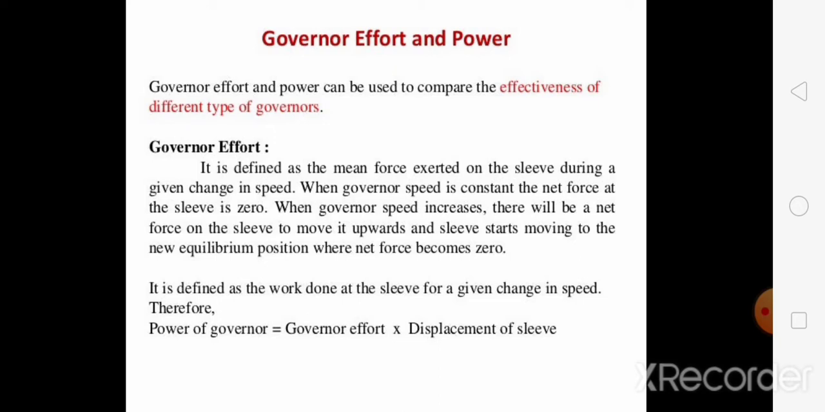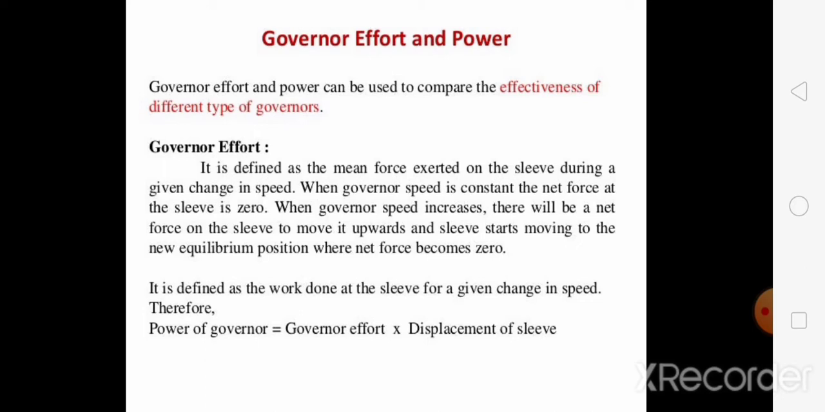What is governor effort? Effort of governor is defined as the mean force exerted at the sleeves of the governor for a given percentage of change in speed of spindle or lift of sleeves. It is nothing but the force which is exerted by the sleeves of the governor. When there is a change in speed, there may be a change in the lift of sleeves, or a change in speed of the spindle.